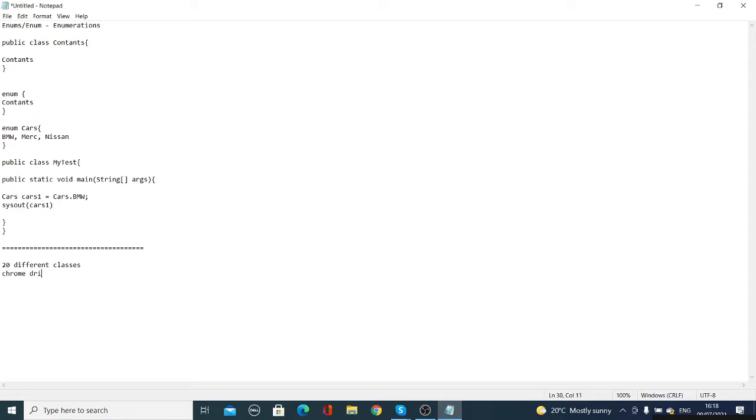So if you write WebDriver equal to new ChromeDriver at 20 different places, it will take so much time, and you need to remember them all. Why don't you define this particular ChromeDriver in an enum class, so you can just call it with the enum name and it works? So this is how you use enums and why you want to use them.